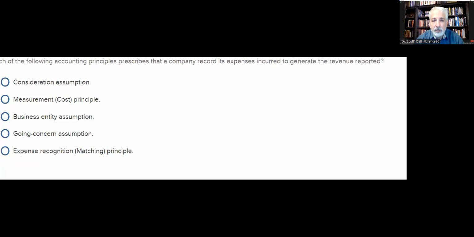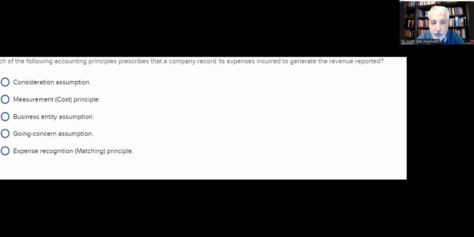Which of the following accounting principles prescribes that a company records its expenses incurred to generate the revenue recorded? So when do we move inventory from the balance sheet to the income statement? We only move it after we sell the stuff. So we generate the revenue, that goes on the income statement. Then we pull the inventory out, put that on the balance sheet as cost of goods sold, and we can calculate our gross profit.